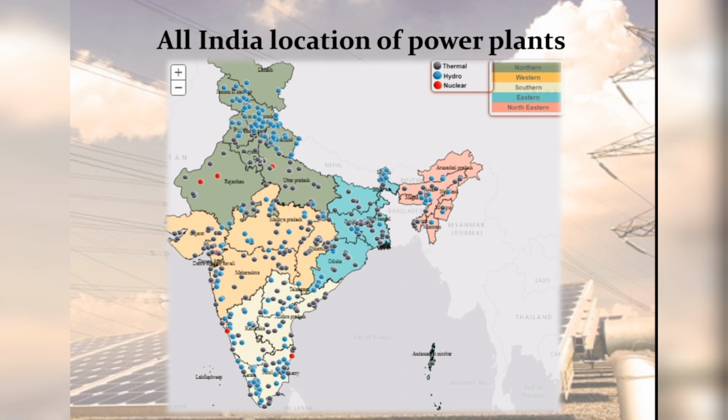This figure shows the location of various thermal, hydro and nuclear power plants in India based on the regions: northern region, western region, southern region, eastern region and northeastern region.